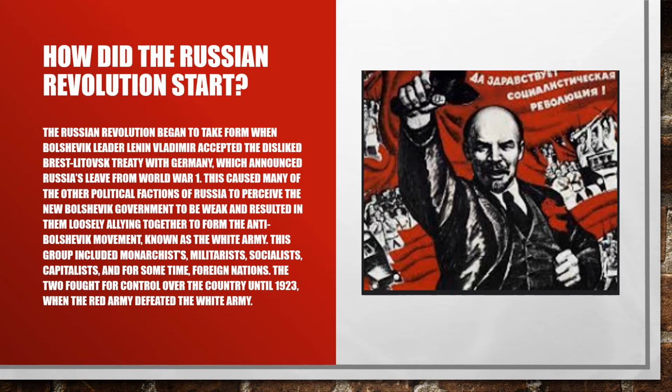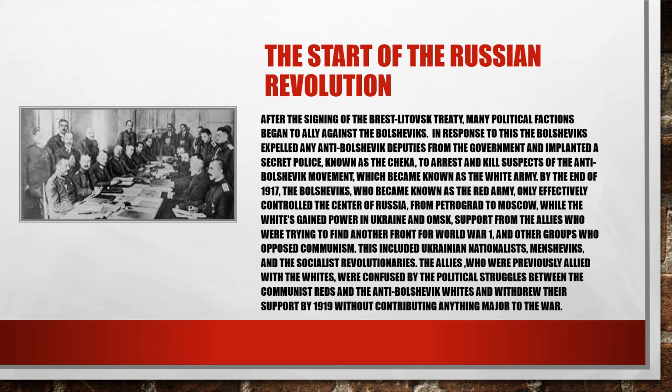treaty with Germany, which announced Russia's leave from World War I, and this caused many of the other political factions of Russia to perceive the new Bolshevik government to be weak, and resulted in them loosely allying together to form the anti-Bolshevik movement, known as the White Army. This group included monarchists, militarists, socialists, capitalists, and for some time foreign nations. The two fought for control over the country until 1923, when the Red Army defeated the White Army.